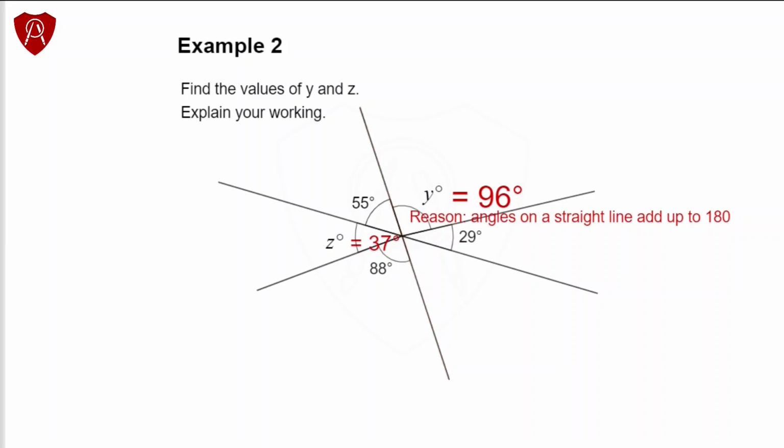The reason we need to give is just the same, that angles on a straight line add up to 180 degrees. So in a way, this question is not exactly about vertical angles, but it is a setup to tempt a lazy mind to assume that all the angles are vertically opposite. But actually, the real reason we need for solving this question is angles on a straight line, which we have learned before.